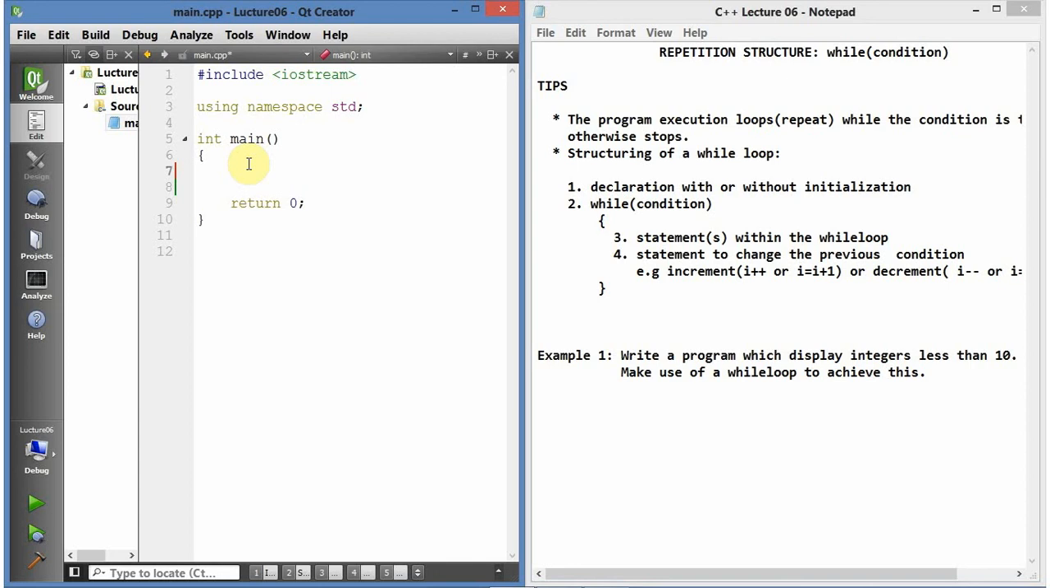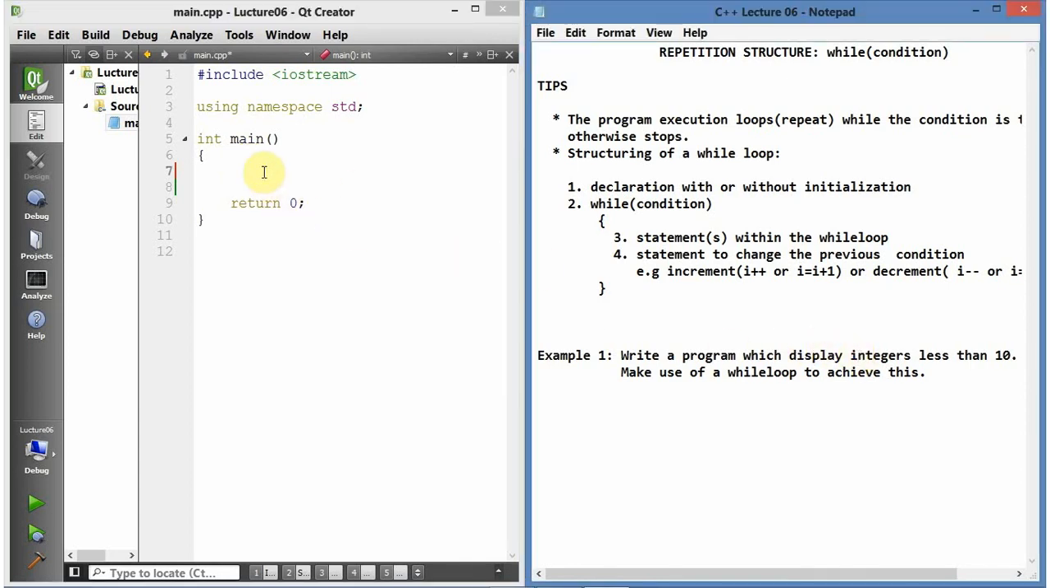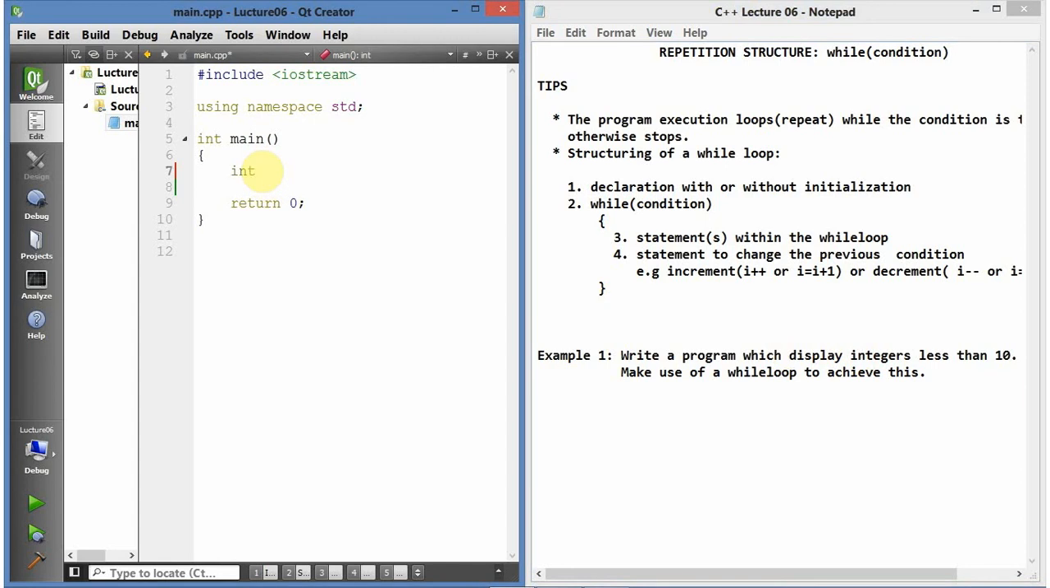So now, declaration with or without initialization. We know we're dealing with integers, so I'm going to declare an integer variable here, int, and let's keep it basic and say i. Do we have to initialize it or not? Let's initialize it, because we'll be looking at integers less than 10, to mark where we are going to start. Let's give it 0.